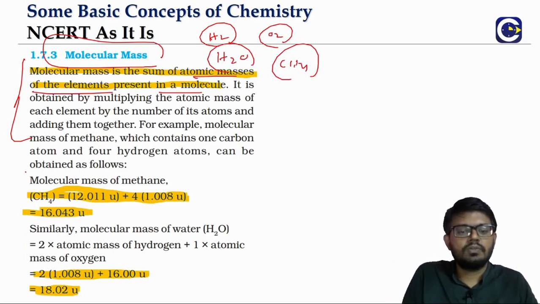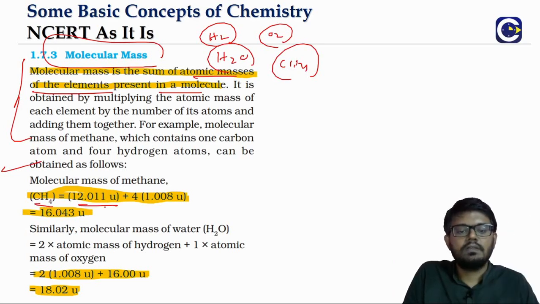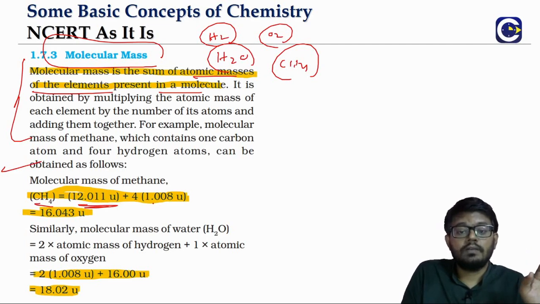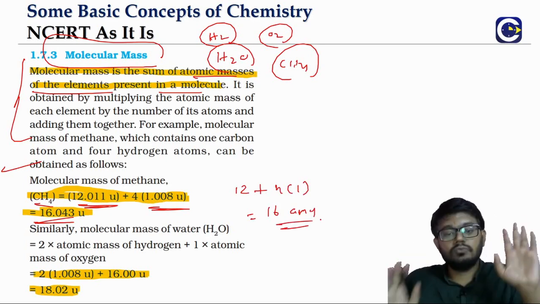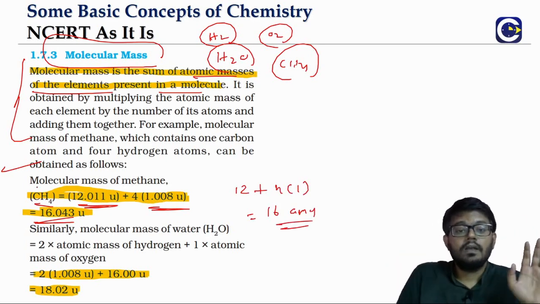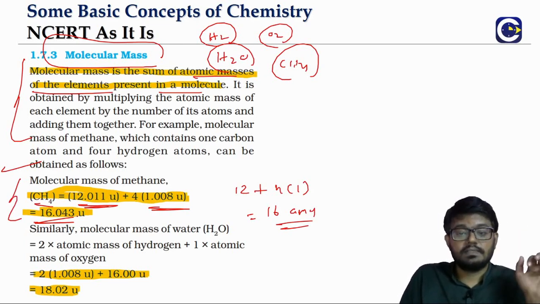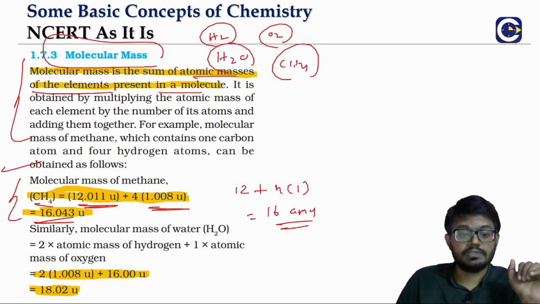That's it. Take the example of methane. One carbon atom, 4 hydrogens. One carbon, taking the exact value, 12.011. 4 hydrogens, 4 into 1.008. Otherwise, if you take one carbon to be 12 and 4 hydrogens, approximately 16 amu. As I said, we don't have to really worry about these decimal places. We can round them off. That's fine for our stoichiometry calculations.